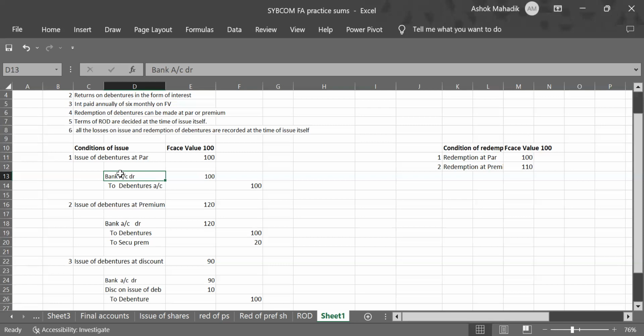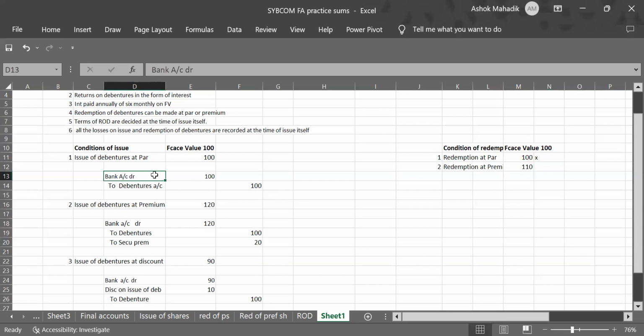Now I told you that in case of debentures, the condition of repayment is very important. So there are two possibilities of condition. We redeem the debenture at par only, that is 100 rupees debenture repaid at 100. So this option doesn't create any problem, because of this option your entries will not change at all. These will remain as it is.